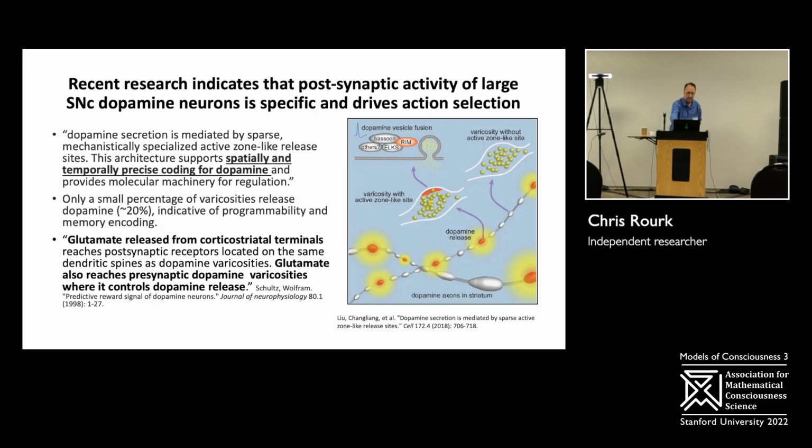Only about 20% of these varicosities are active. They're all next to cortical terminals, but they don't become active until there's some cortical programming that goes on that says, hey, this movement, it's probably muscle memory, might be what it is, but in any event, it shows that this is very similar to a programmable structure.